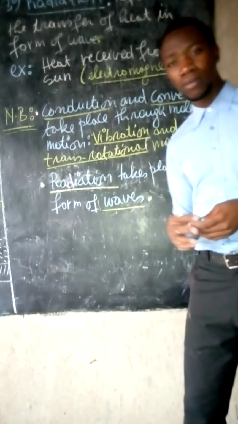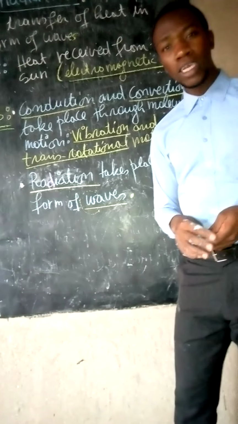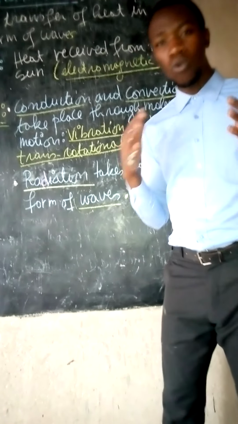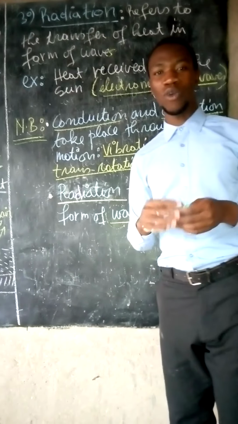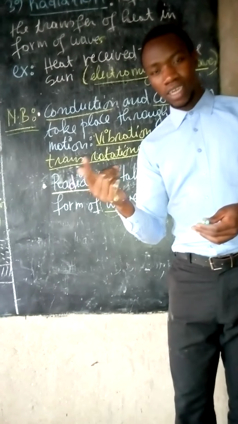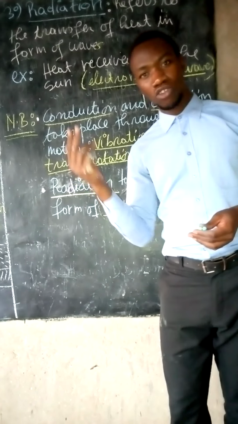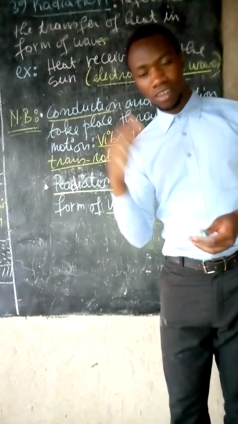Radiation takes place in the form of waves. So this is a summary of the three modes of heat transfer: conduction, convection, and radiation.